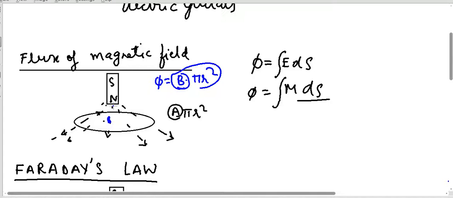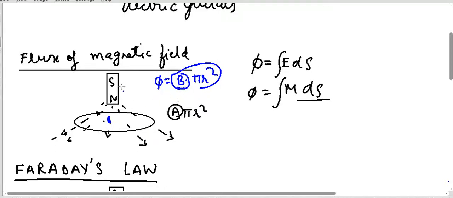If the magnet is closer, the strength of the magnetic field will be more here, and if B is more, then flux will be more. But if I take the magnet away, far from this loop, because the magnetic field is inversely proportional to the square of the distance, the strength of the magnetic field will decrease, so the flux will decrease.